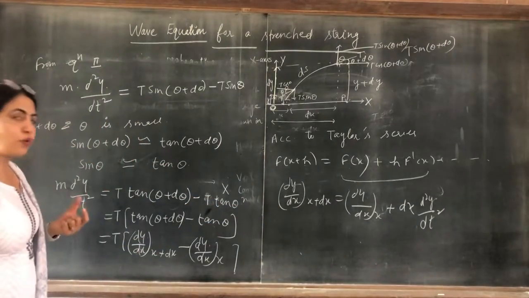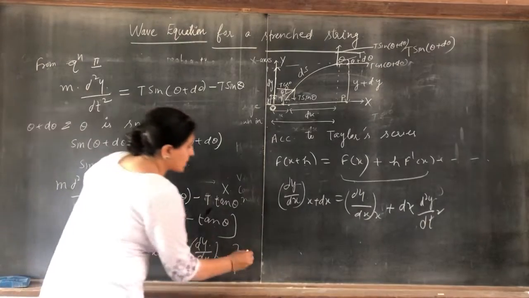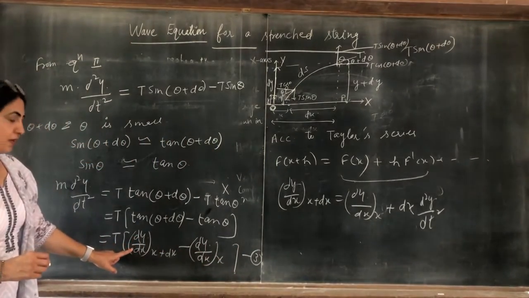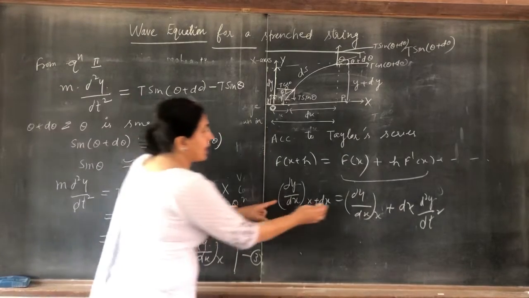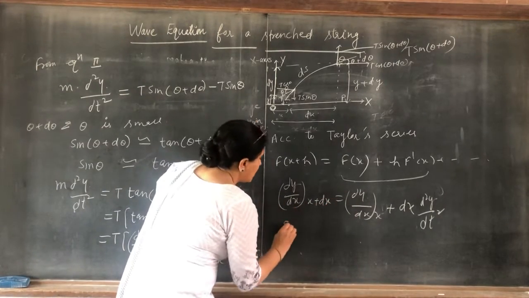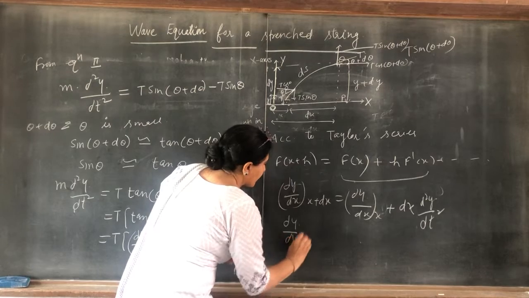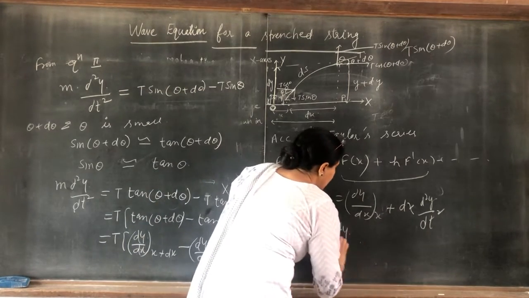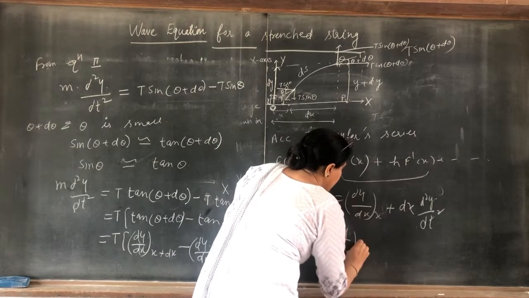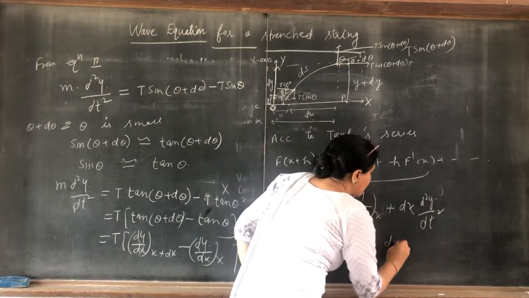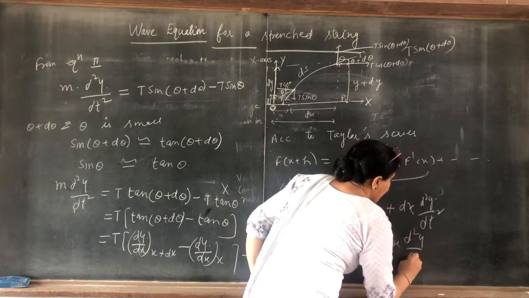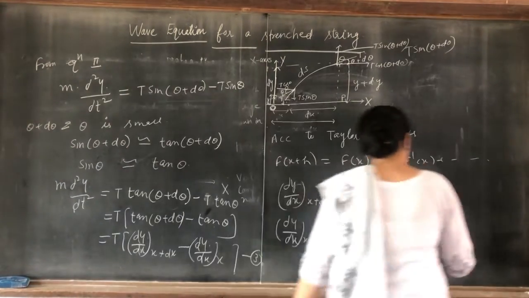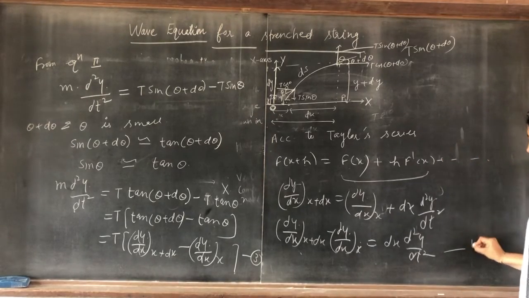But we want to find out this value, taking this equation as the third equation. So we want to find out the value of this. Clear? So taking this on the left hand side, dy by dx at x plus dx minus this, that is equal to this, taking this as equation number 4.